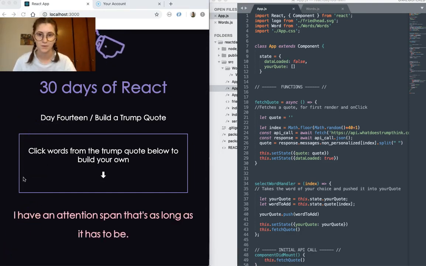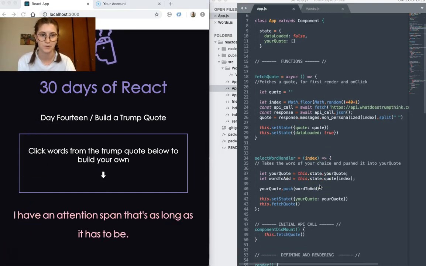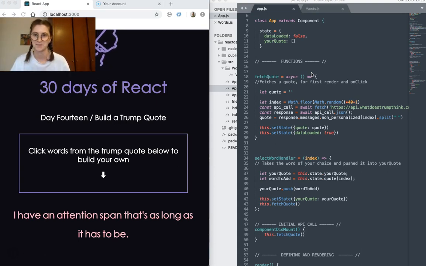Have a quick look at the code. First of all, I'm just going to talk about the two functions that I use in this app. The first is fetch quote, which fetches a quote from an API I've used to get these random Trump quotes, just some random one I found on the internet. So what we do first is declare an empty variable called quote. Then I'm creating a new variable called index, which is just a random number between 1 and 40. And that's because the API just gives you a bunch of random quotes.